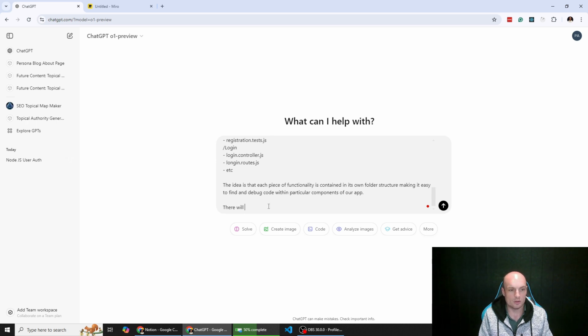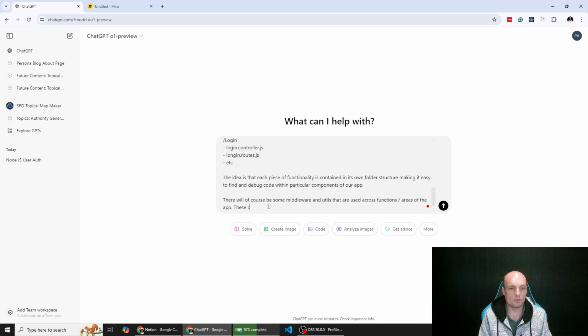There will, of course, be some middleware and utils that are used across functions or areas of the app. These can be saved in a more central folder.